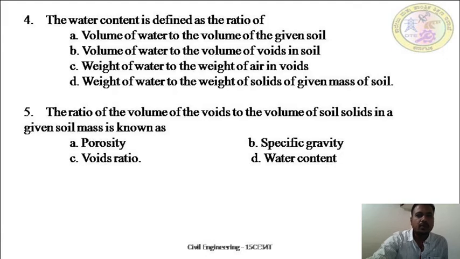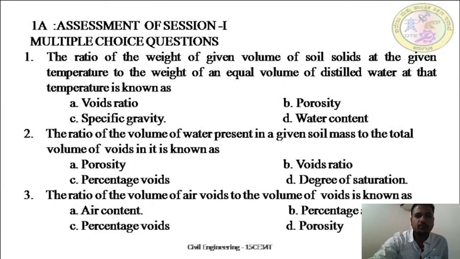Okay. The next multiple choice question is: the ratio of volume of the voids to the volume of soil solids in a given soil mass is known as. Is it porosity, specific gravity, voids ratio, or water content? Which one is the right answer? Okay, come back to the first question.